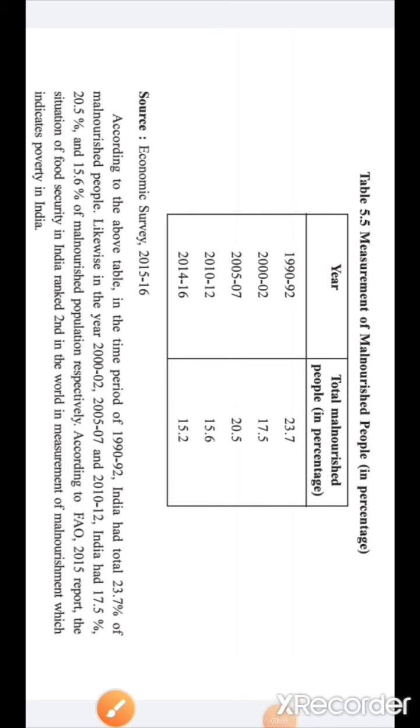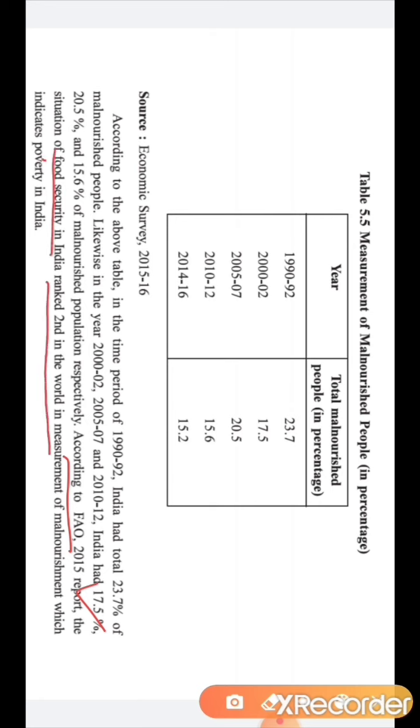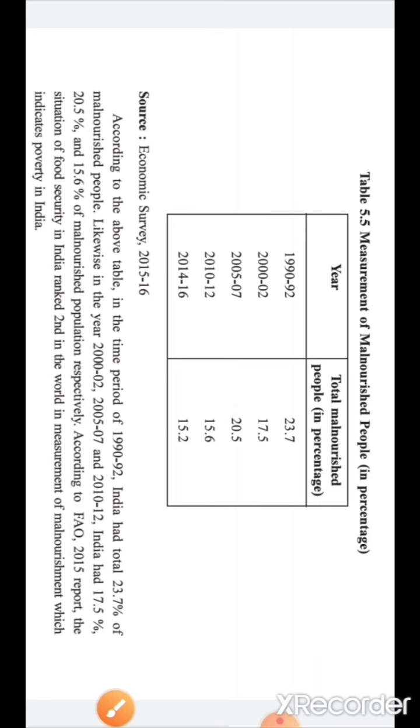So students, here it is shown that the Food and Agriculture Organization presented the report in the year 2015, and in the report they showed that India ranks second in the world in the measurement of malnourished people. So it shows that many people of our country are not getting proper quality food in their diet. And this shows the poverty in India.